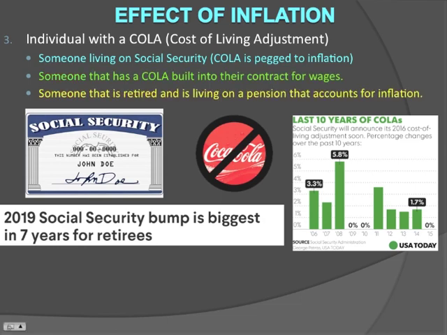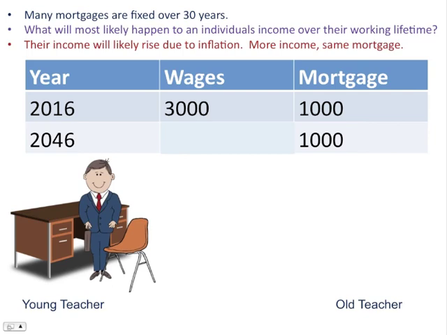As I mentioned before, sometimes people have this built into their contract for wages. And as far as pensions go, if you have a pension that is adjusted for inflation, you also could be unaffected by inflation. Now, teachers in the state of Georgia receive a 1.5% increase in pay in retirement every 6 months if there is inflation. Now, if inflation is low and they still receive that 1.5% or 3% annually, then they are actually helped by inflation.